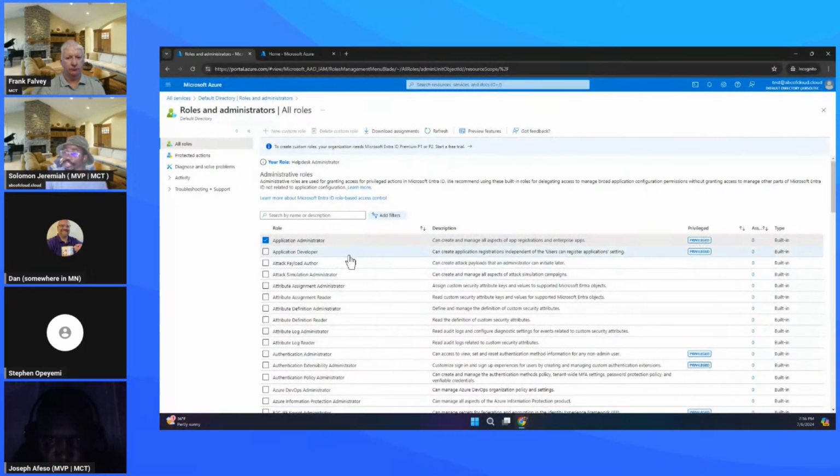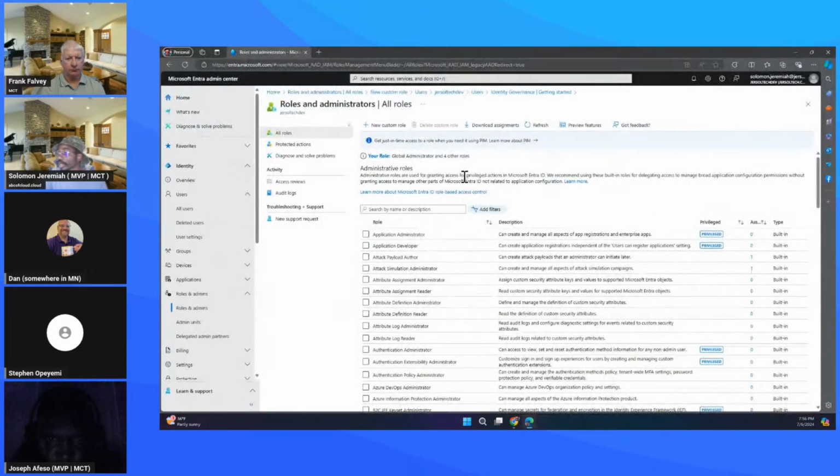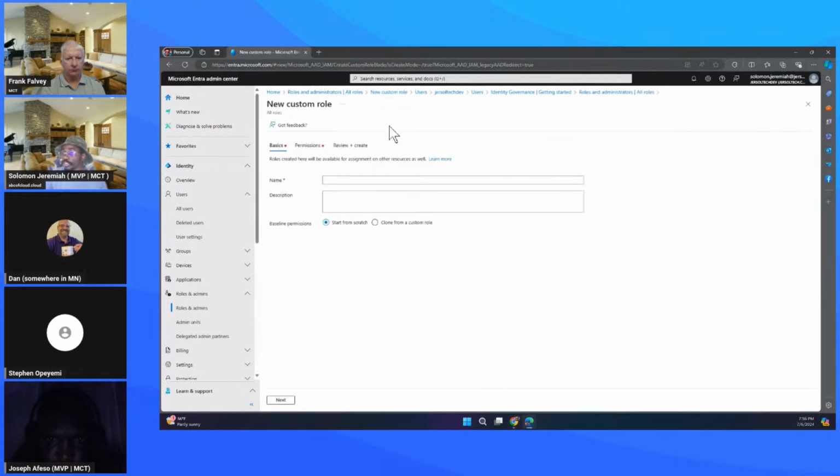And for us to create the custom role, I just want to bring this up here and then I'll be done for now. Let me just pull this here. So for this particular tenant, I have the P2 license. So what you would see now, you see I have the option to create a custom role, and I can give it whatsoever I want to give it. I could just say,